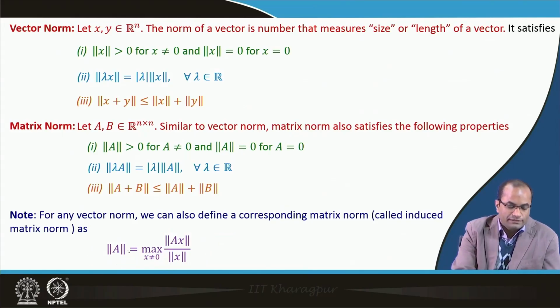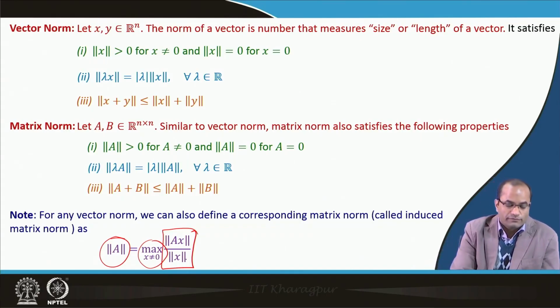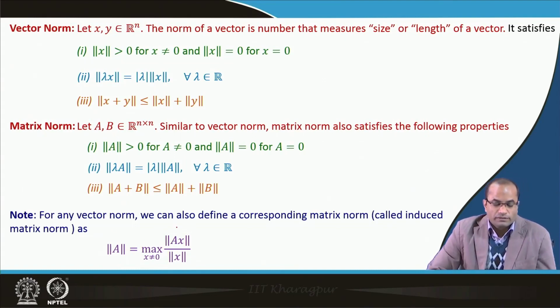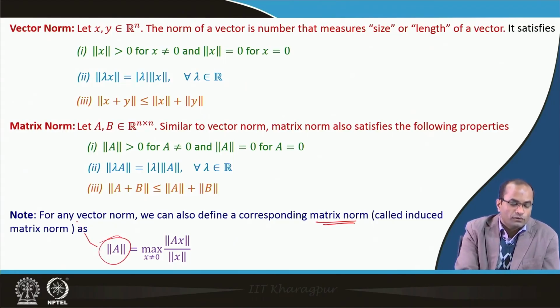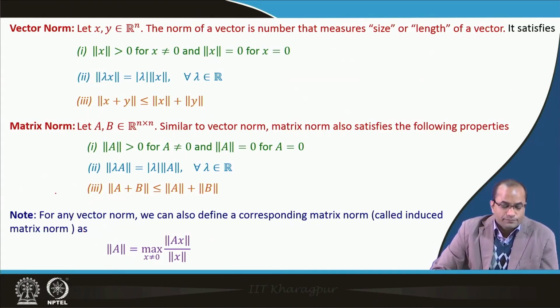We define the matrix norm as the maximum over all x of the norm of the vector Ax divided by the vector norm of x. This is also a definition for the matrix norm, and one can show that this matrix norm satisfies all these properties.